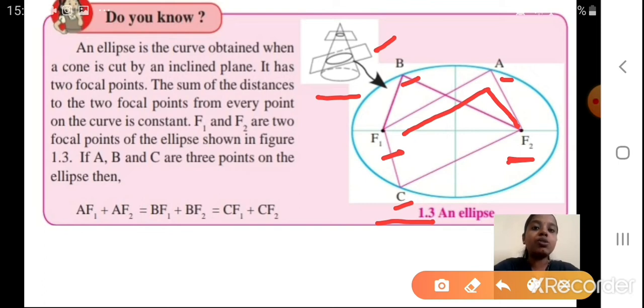I hope you understood what an ellipse is. This blue curve, I can't say it is a circle, I'll call it an ellipse. A circle has one center, here you have two focal points.